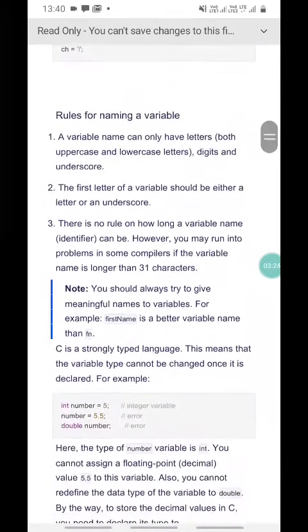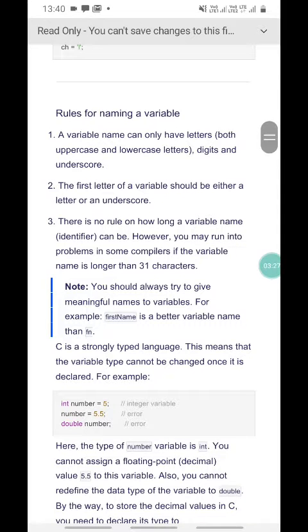Then you should always try to give a meaningful name to a variable. For example, firstName is a better variable name than fn. For a new user, it is not understandable what is meant by fn. So a meaningful variable name gives better understanding between the programmer and a new user.